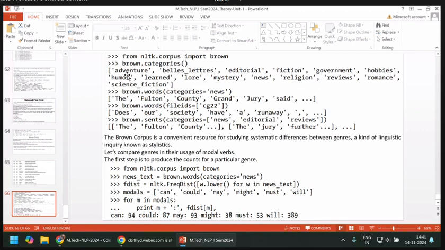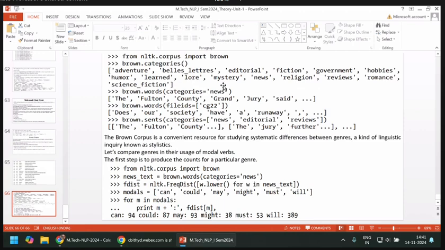So many are there: adventure, belles lettres, editorial, news, fiction, government related. Under this government related, there may be so many texts. In the same way, under fiction there are so many, and under news, so many. So these are only categories, not the exact file names.